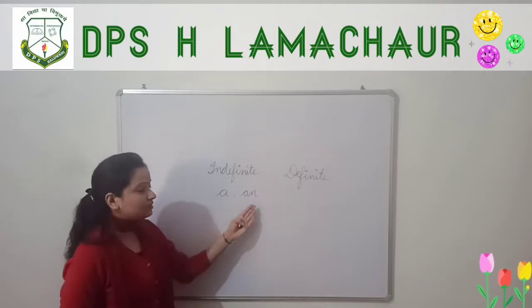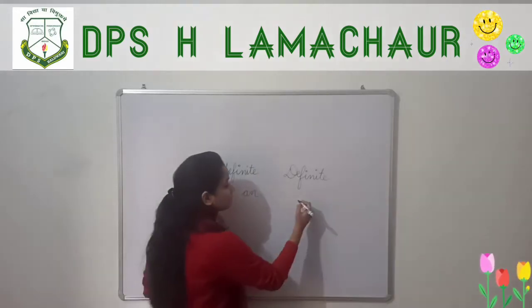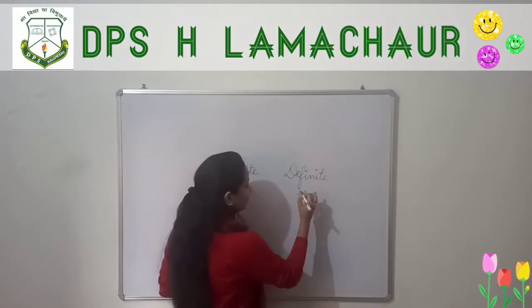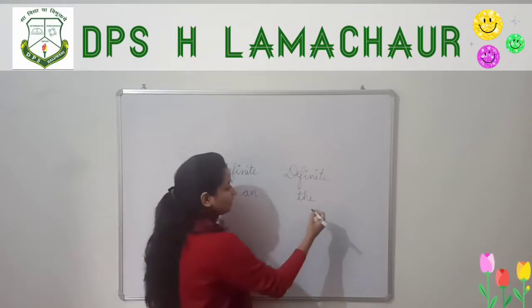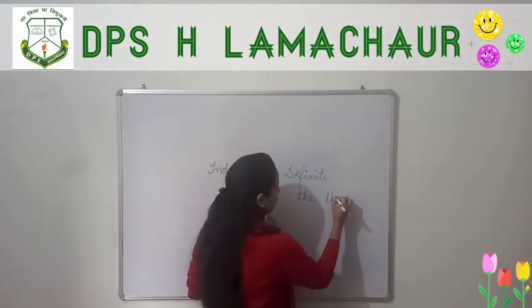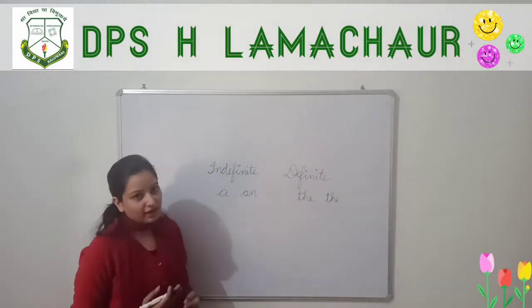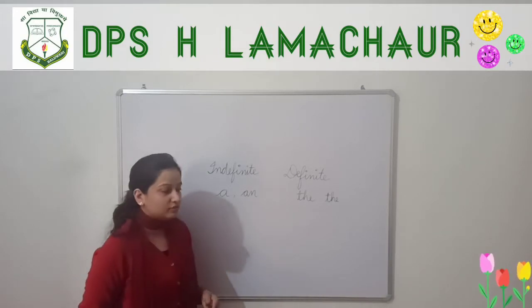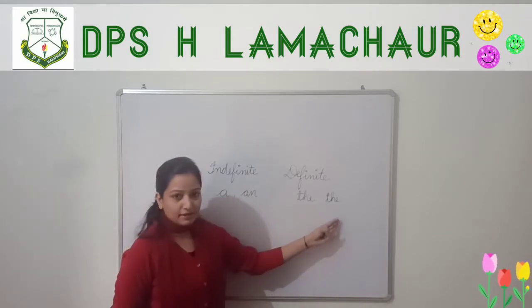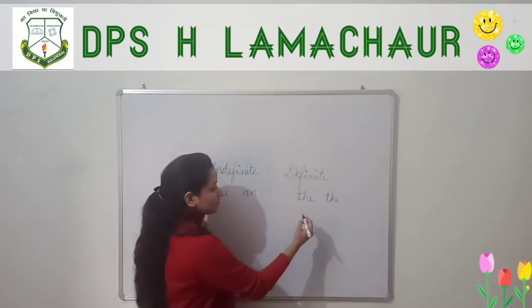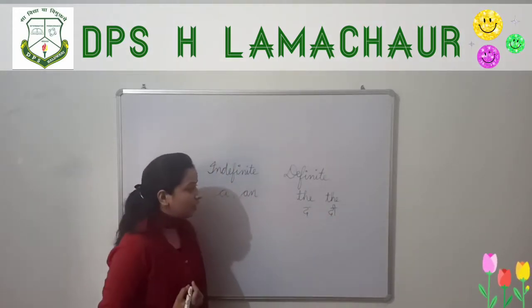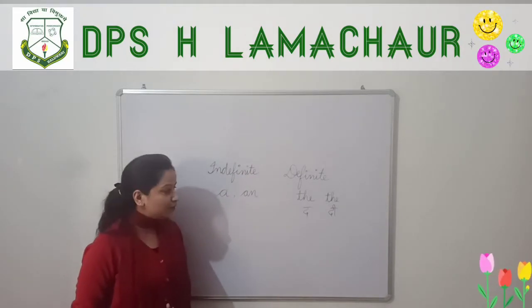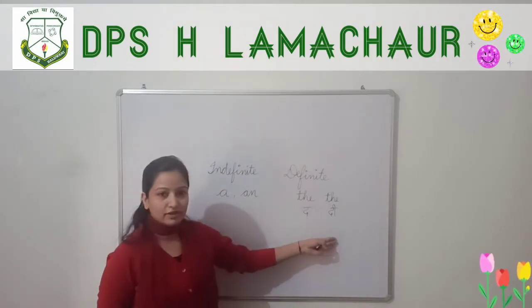Under definite articles, we have the, and there are 2 pronunciations of the definite article. The spelling will remain the same, but sometimes we say the with one sound and sometimes with another. I'll tell you when to say which.